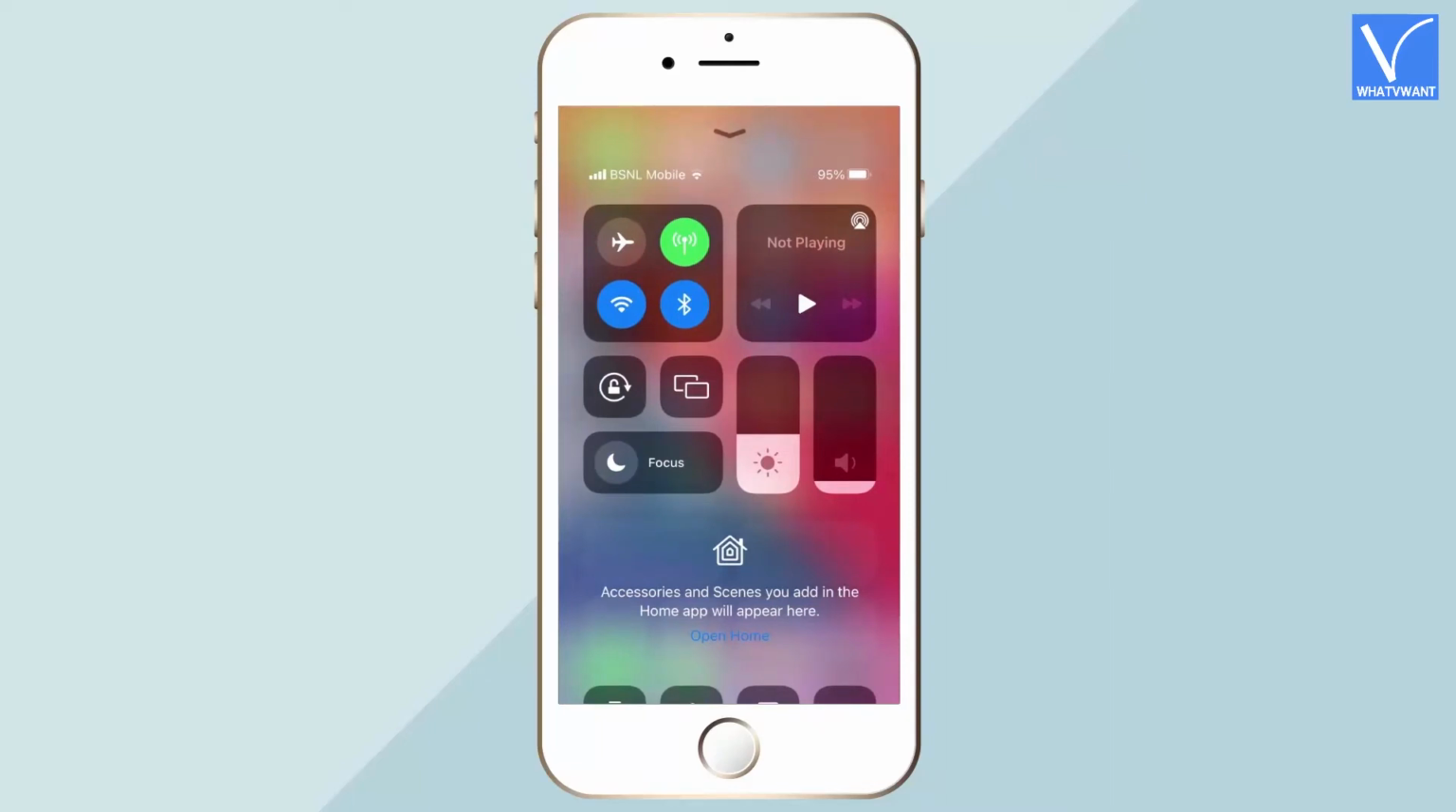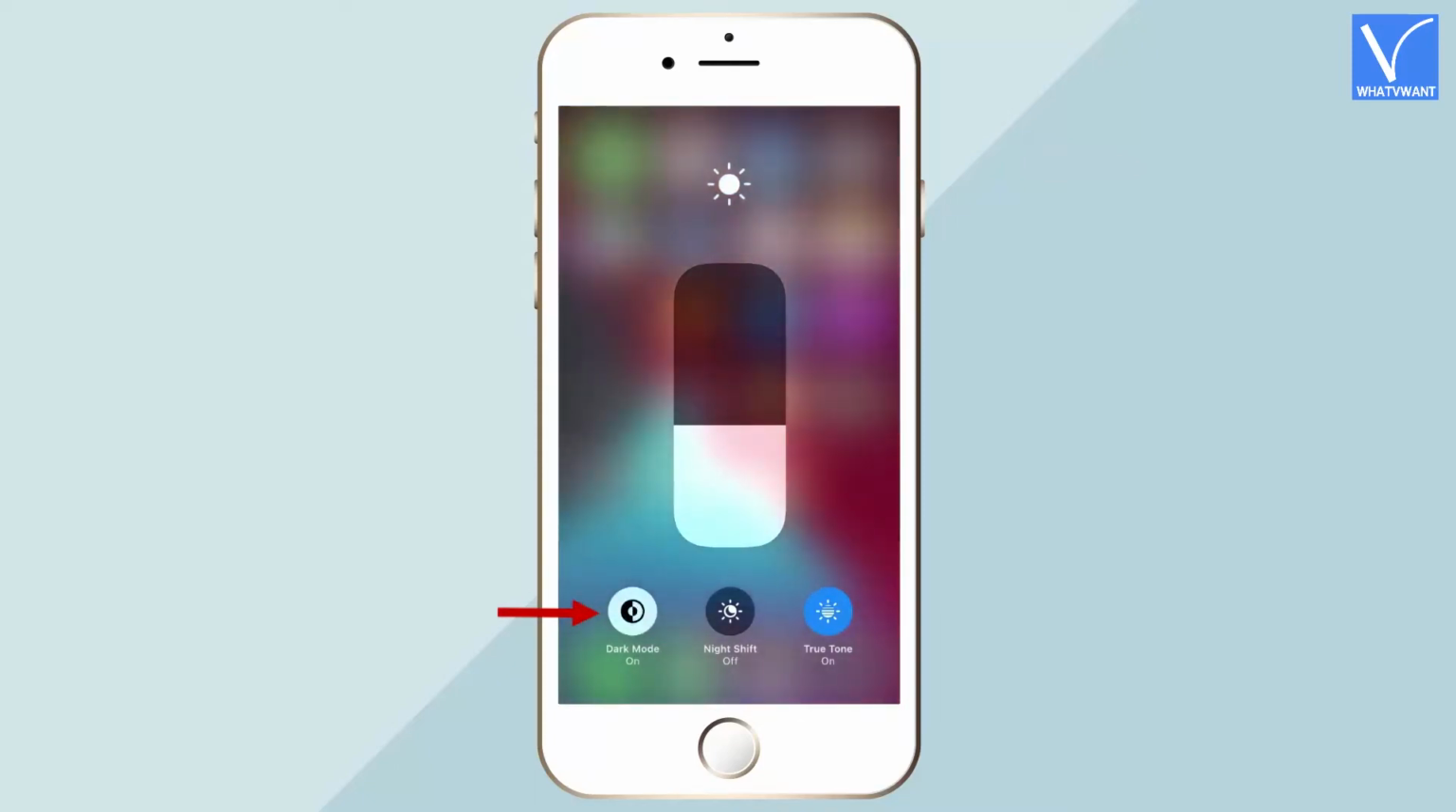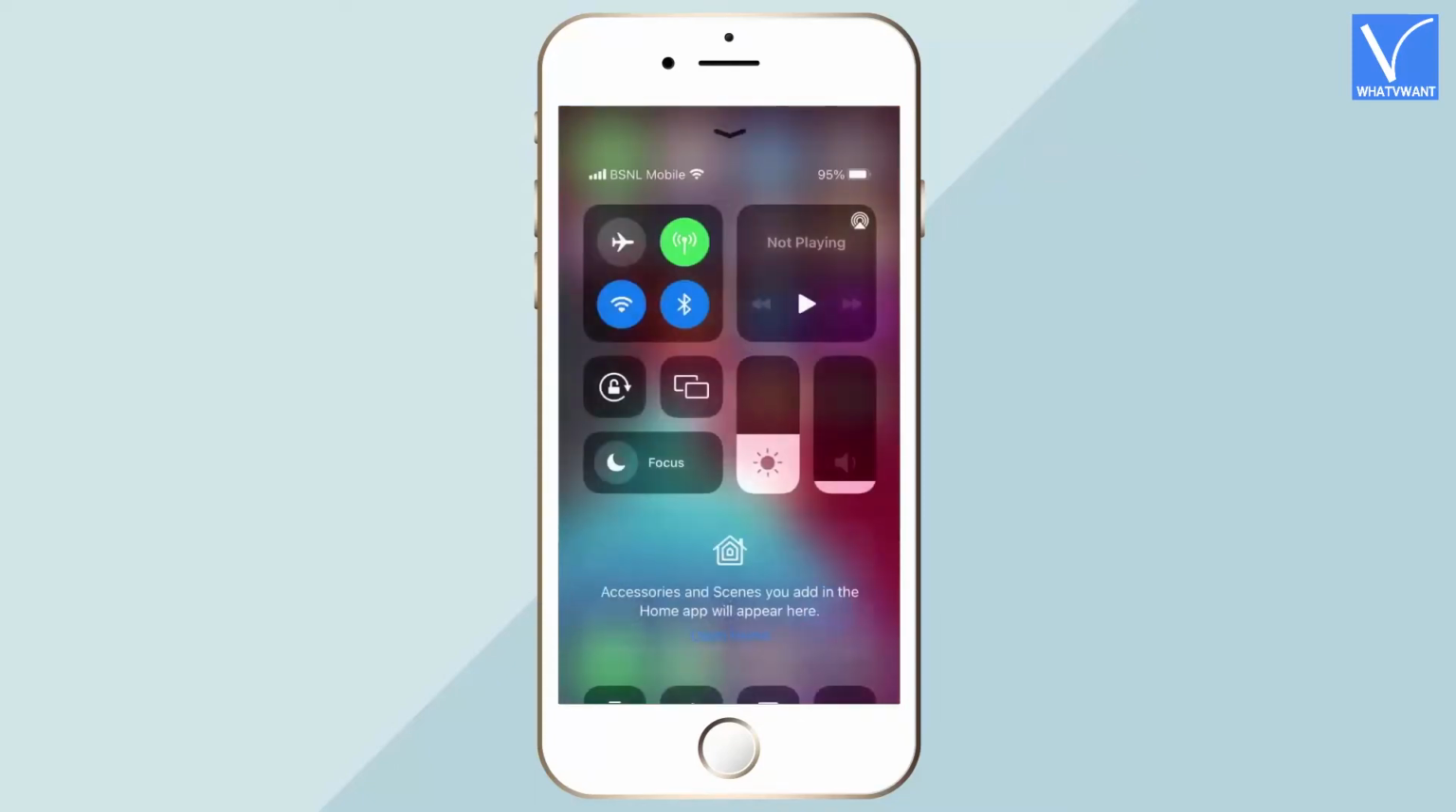In the Control Center, you will find the brightness bar. Long press that brightness bar to make some options visible. It makes 3 options become visible, such as Dark Mode, Night Shift, and True Tone. Tap on the Dark Mode option to turn on dark mode. That's it, the appearance of your iPhone is turned dark.